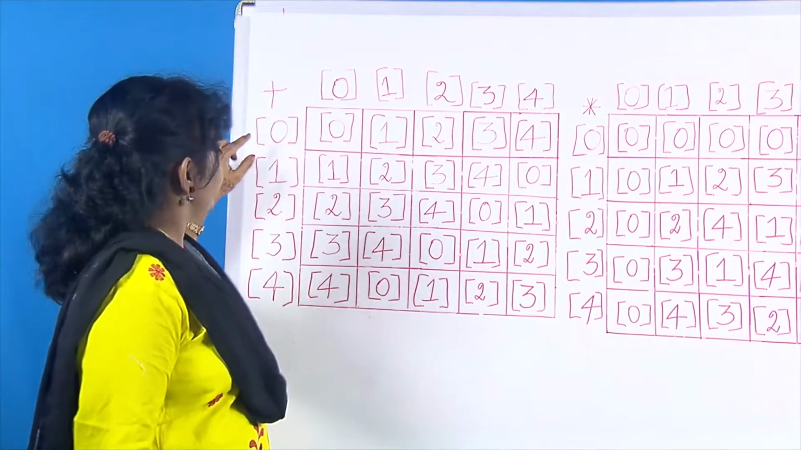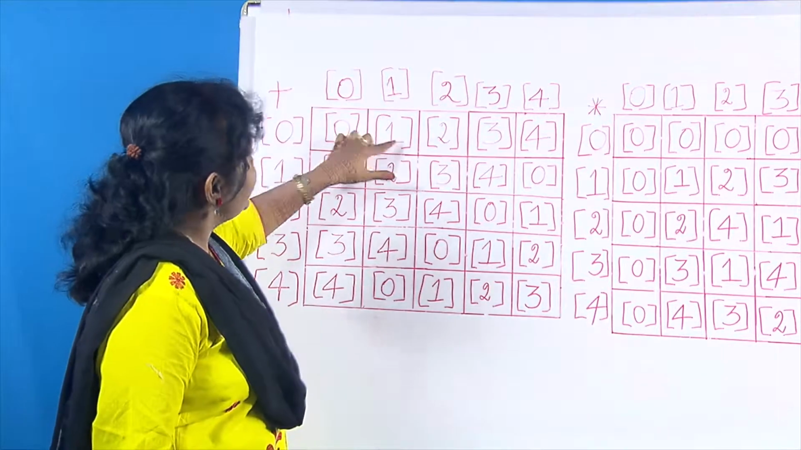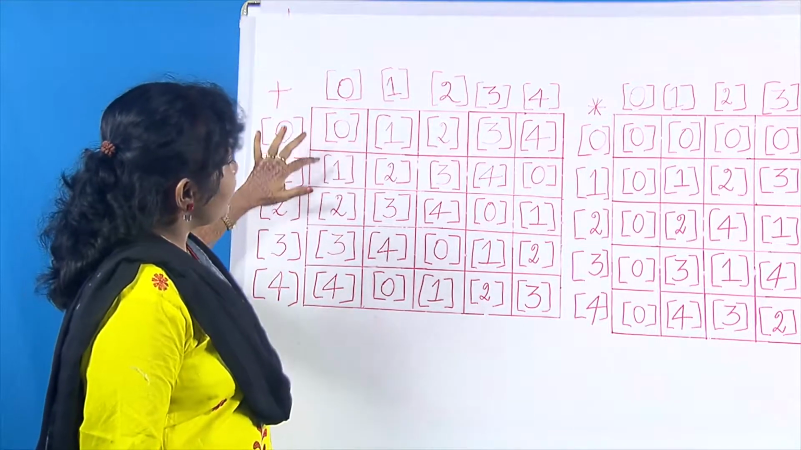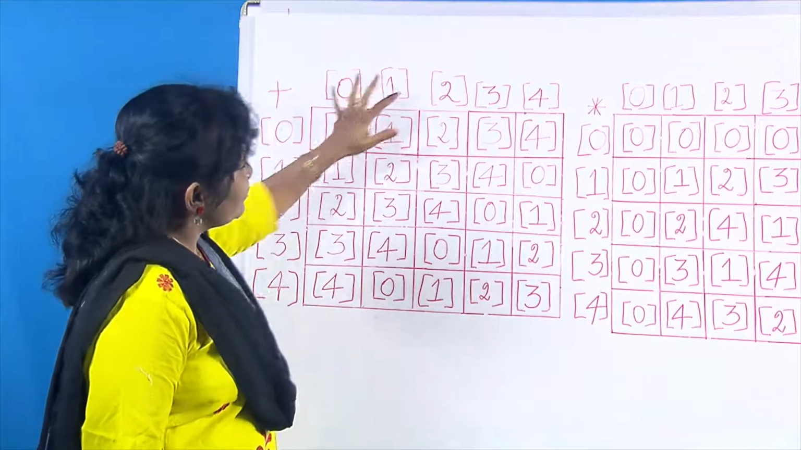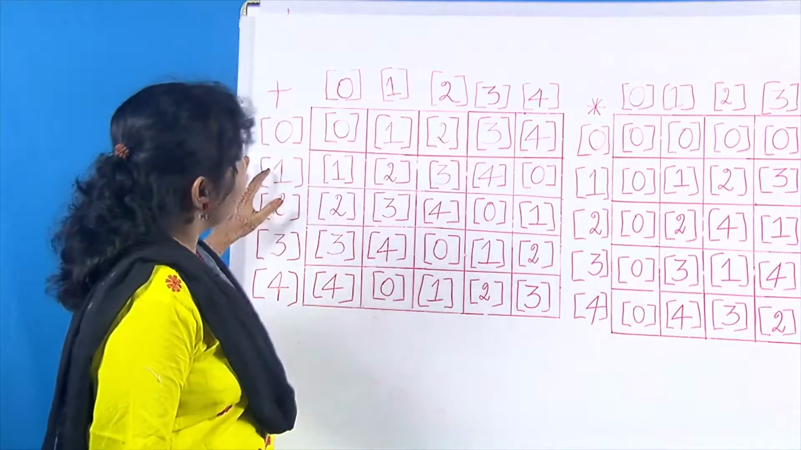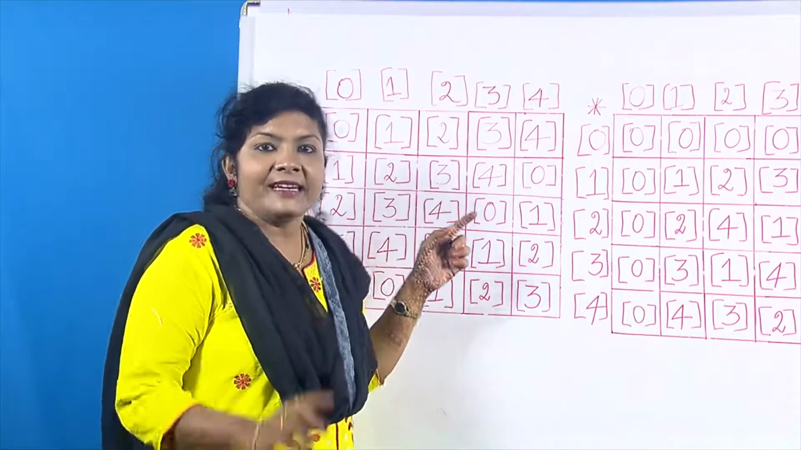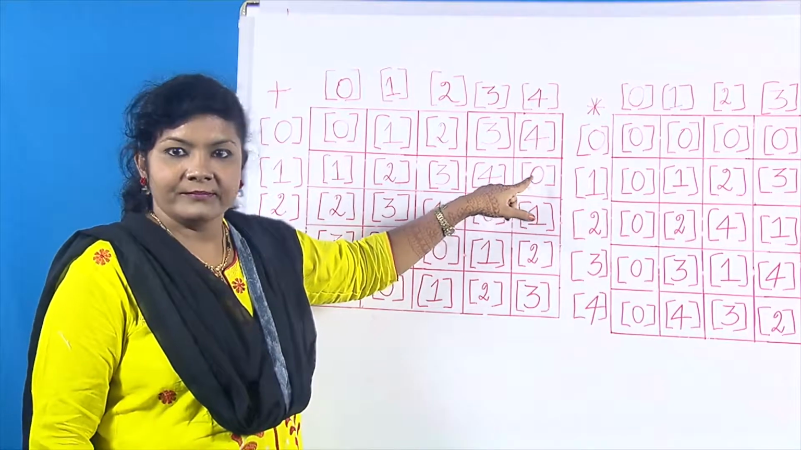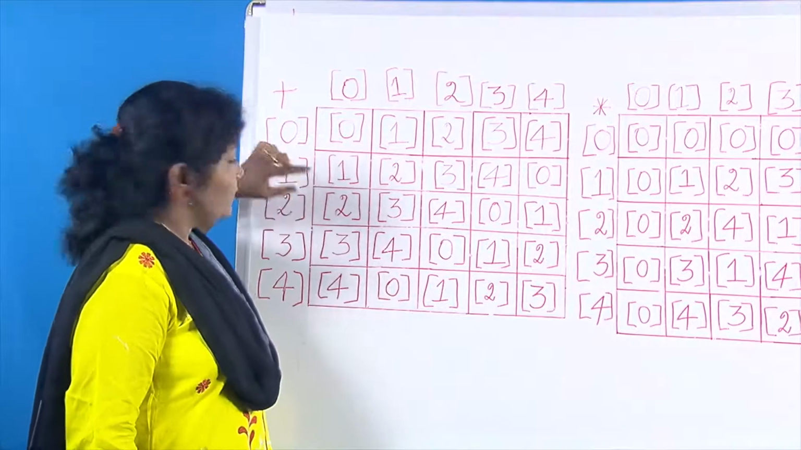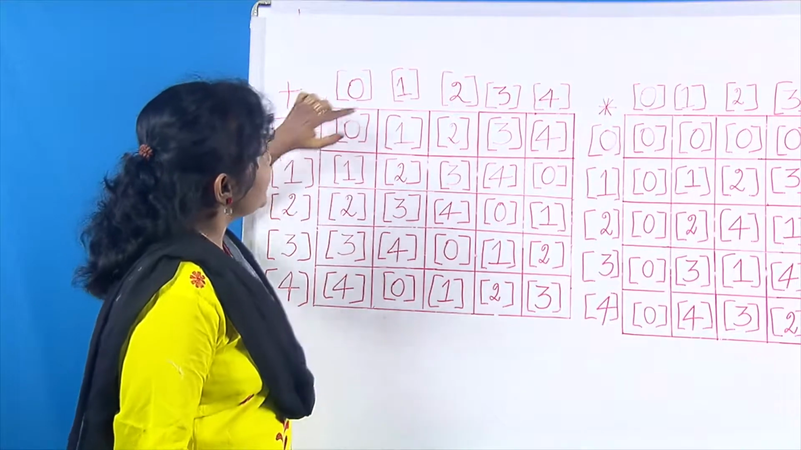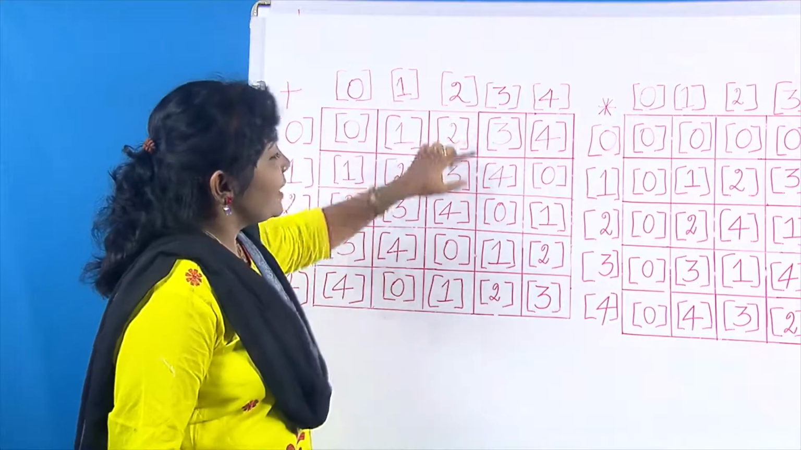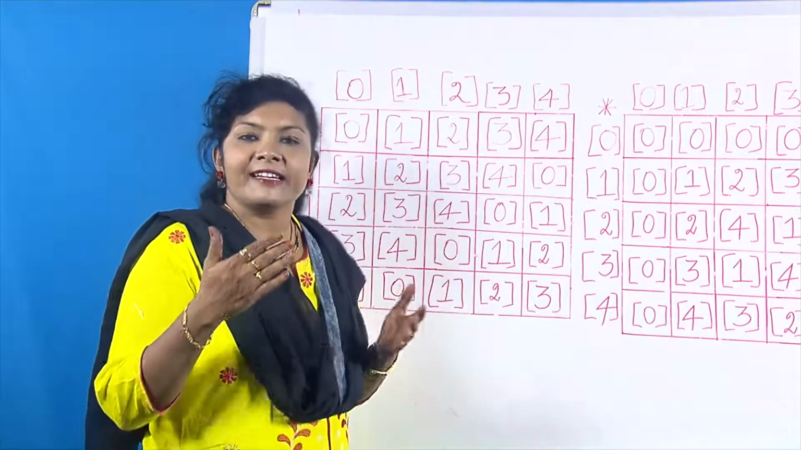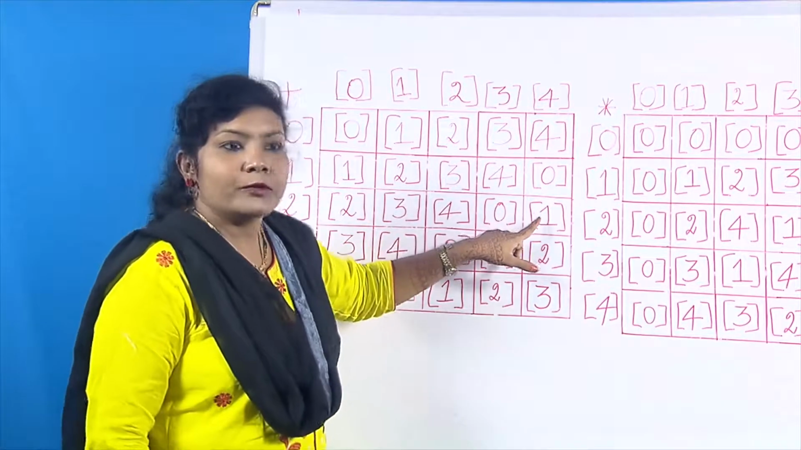Now we are doing the addition. So 0 plus 0 is 0, 0 plus 1 is 1, 0 plus 2 is 2, 0 plus 3 is 3, 0 plus 4 is 4. Now 1 plus 0 is 1, 1 plus 1 is 2, 1 plus 2 is 3, 1 plus 3 is 4, and 1 plus 4 is 5. We are in Z5, so the remainder of 5 by 5 is 0. Next, 2 plus 0 is 2, 2 plus 1 is 3, 2 plus 2 is 4, 2 plus 3 is 5, same as here, and 2 plus 4 is 6. 6 divided by 5 leaves remainder 1, so we put 1 here.